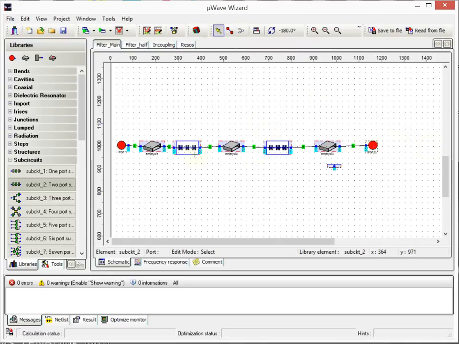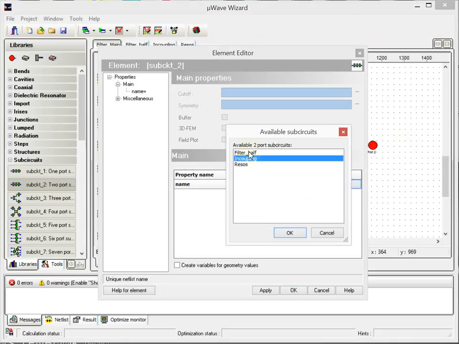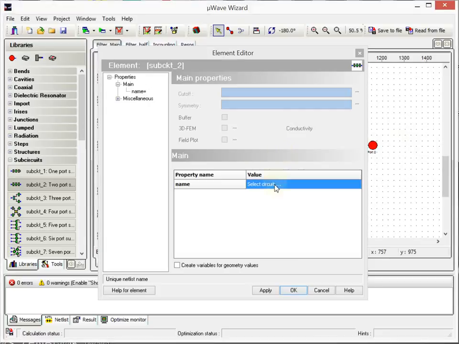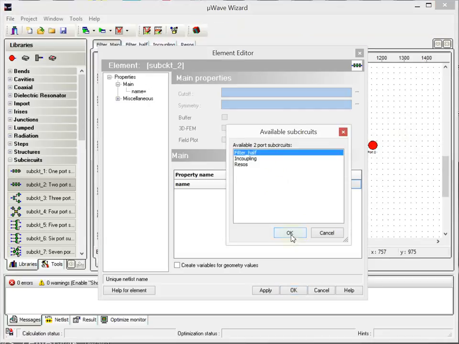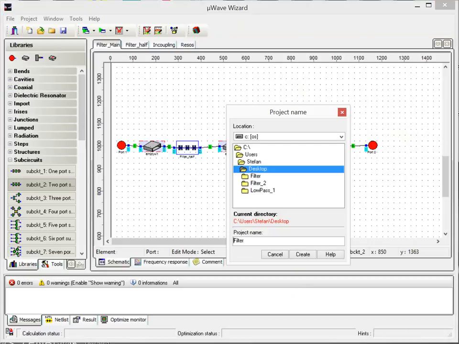So now assign what kind of sub-circuit I want. Filter half, okay. Filter half, okay. So now we are finished with the first setup and we save the project. Yes, let's save it here. Filter test.